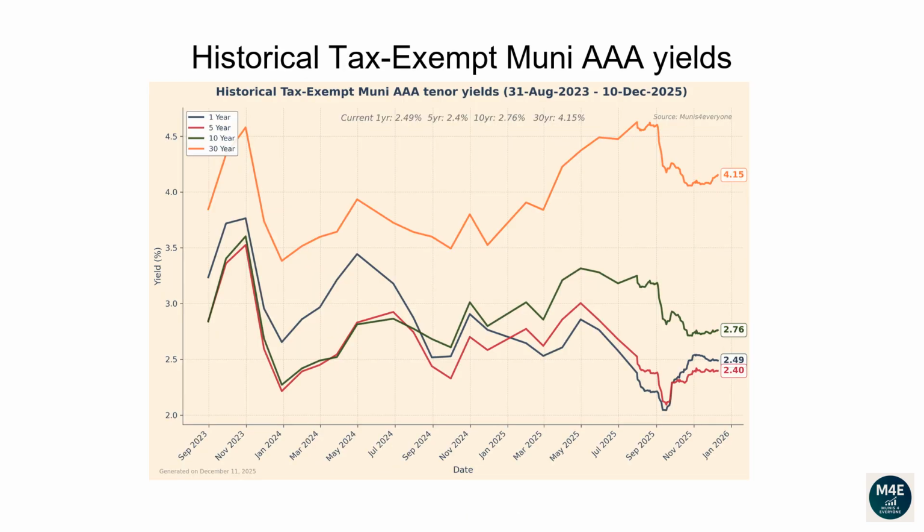This line plot and the next plot show how each tenor of the muni yield curve has changed over time. From the 31st of August 2023 to the 10th of December 2025, the 1-year yield has dropped from 3.24 to 2.49. The 5-year yield has dropped from 2.85 to 2.4. The 10-year yield has dropped from 2.84 to 2.76. The 30-year yield has increased from 3.85 to 4.15.